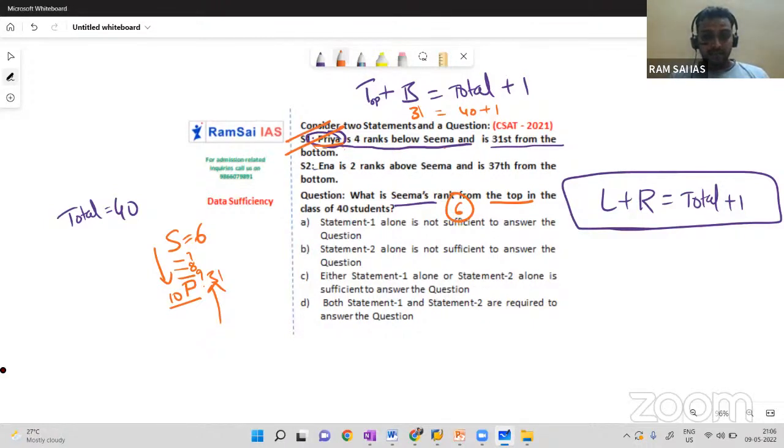But here, can you look at the option C? Either statement 1 alone or statement 2 alone is sufficient. So I'll not go with option A directly. Let me check with statement 2 alone.